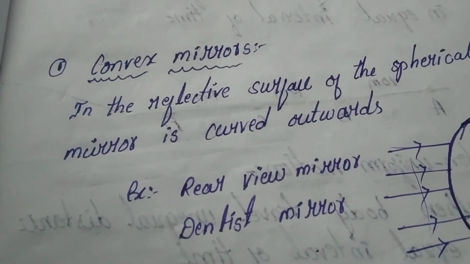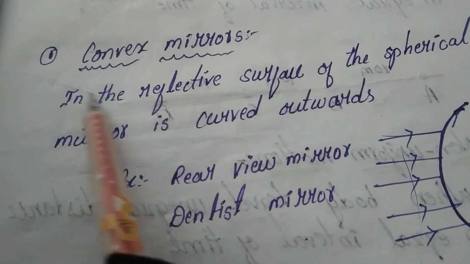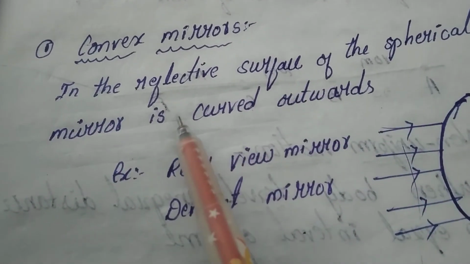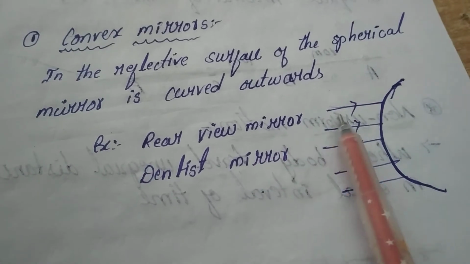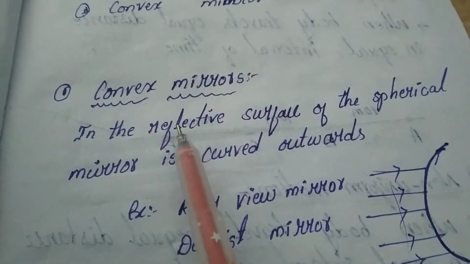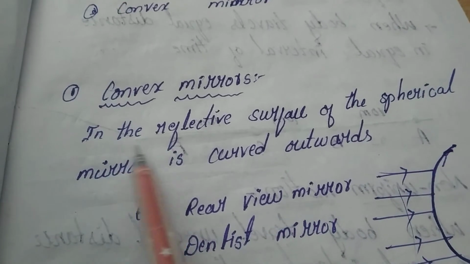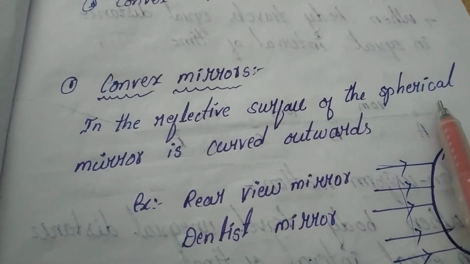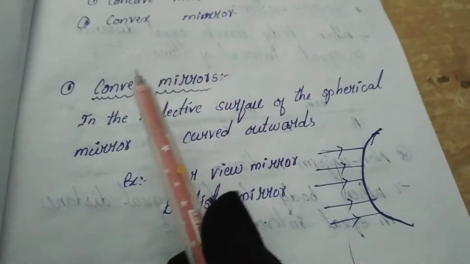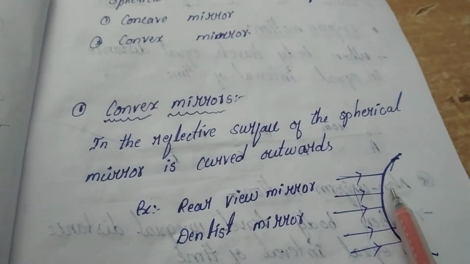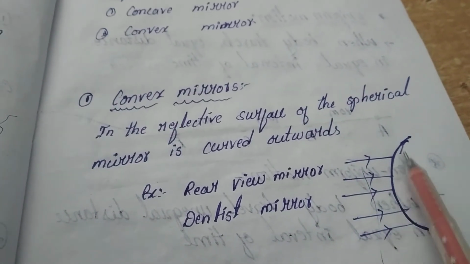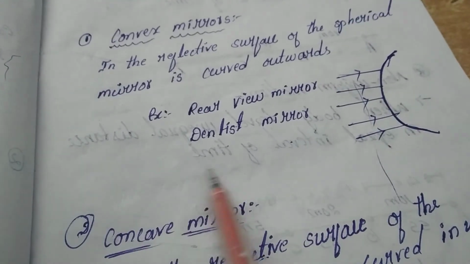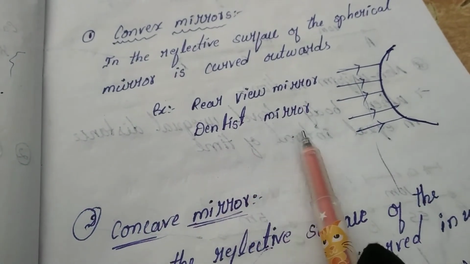What is a convex mirror? In a convex mirror, the reflecting surface of the spherical mirror is curved outside. Curved outside means the curve is outside, and the light enters on the outside surface which is curved. What are examples of such mirrors? Rear view mirrors and dentist mirrors.